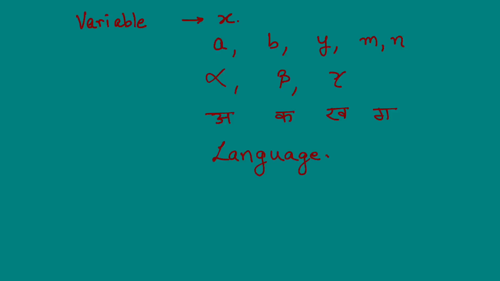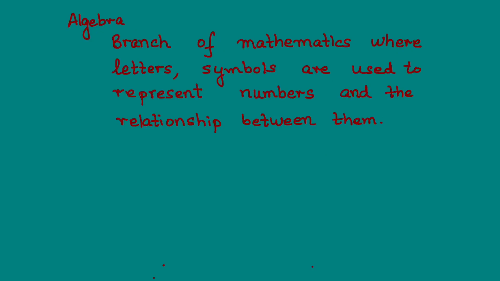So it does not have a fixed value, hence the word variable. And this is what algebra is all about. It's a branch of mathematics where we deal with letters, symbols to represent numbers and the relationship between them.